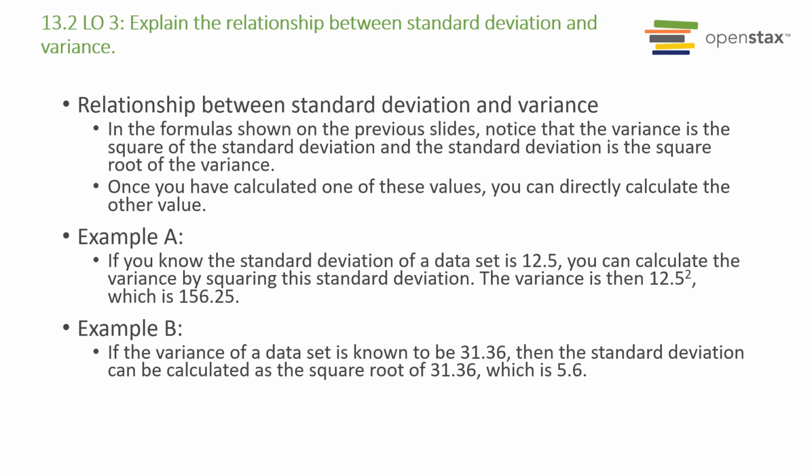A disadvantage of using the variance is that the variance is measured in squared units, which are different from the units in the data set. If the data set consists of ages measured in years, then the variance will be measured in years squared, which is confusing. The standard deviation is measured in the same units as the original data set, and thus the standard deviation is used more often than the variance to measure the data set spread.